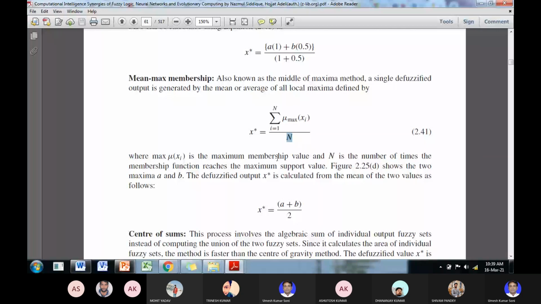So what is the support of a fuzzy set? Support of the fuzzy set is the maximum range which is greater than 0. This is the set for which the membership grades are non-zero. जिसके लिए मेंबरशिप ग्रेड 0 नहीं होंगी वही सपोर्ट कहलाएगा. ओके, so this is the range of values.